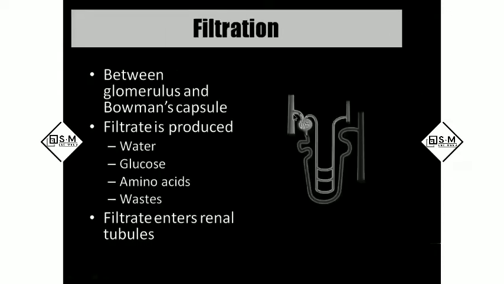In this picture, you can see the renal artery, this is the glomerulus, this is the PCT, and this is the loop of Henle. In the loop of Henle, this is the descending limb and this is the ascending limb. This is the DCT, distal convoluted tubule, and these are the collecting ducts. The filtrate that is produced contains water, glucose, amino acids, and waste products. These things will be there in the filtrate collected in the Bowman's capsule.